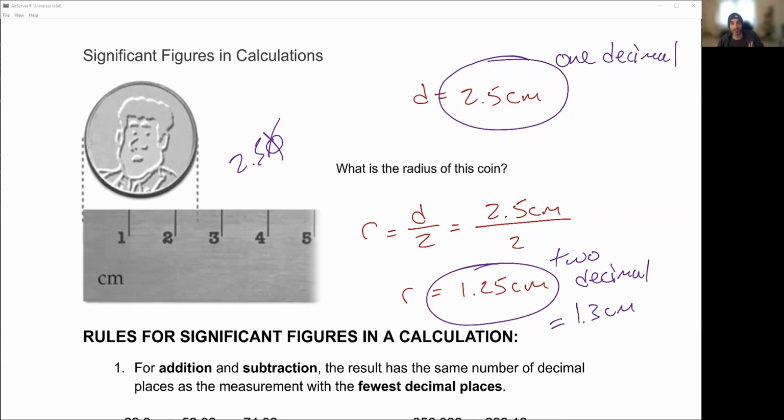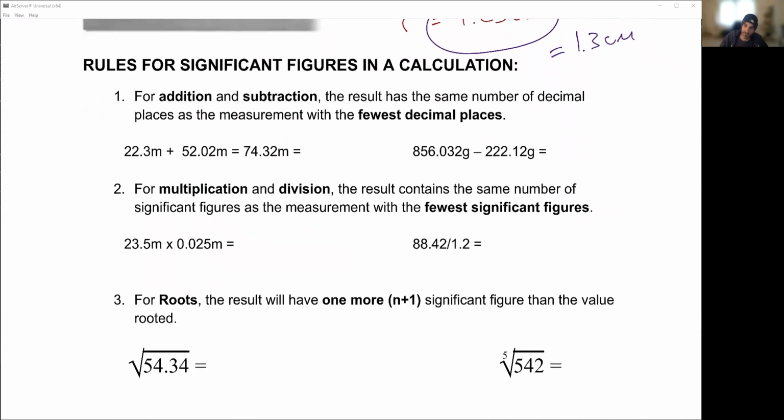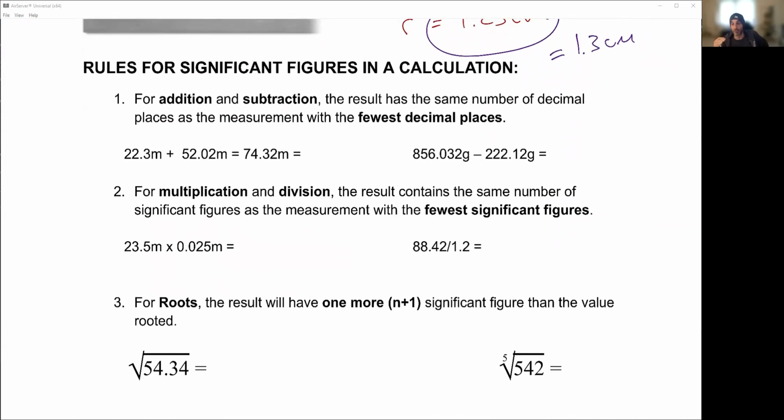And let's take a look at these rules. And these are, again, significant figures in calculation. I kind of like these. They're really nice little maths to do. So there are 4 rules for significant figures in calculations. So first and foremost, anytime you add or subtract 2 measured numbers, again, this is all about measured numbers, we are always going to round to the fewest decimal places. So it's easy to look at an example. So here I've got 22.3, 52.02, equals 74.32.